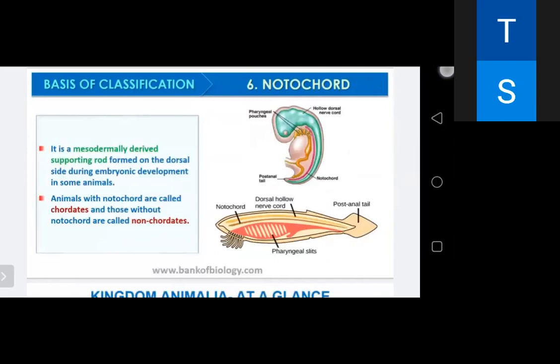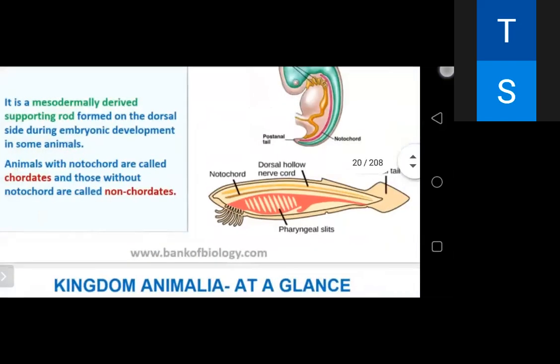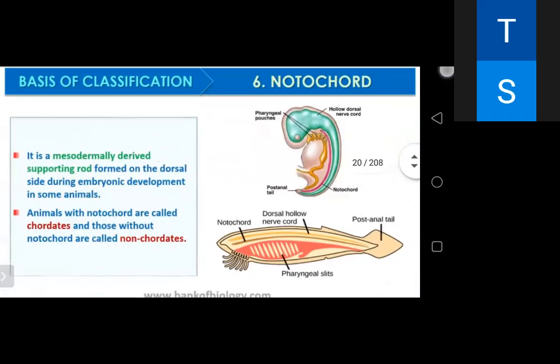Next is the notochord. It is a mesodermally derived rod-like structure. It is formed on the dorsal side during embryonic development, as you can see in the picture. Animals with notochord are called chordates, and those animals which do not have this structure are called non-chordates. From Porifera to echinoderms, they are non-chordates, and we are chordates as we have the notochord, and the notochord is converted into the vertebral column.